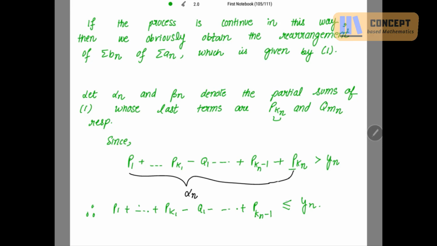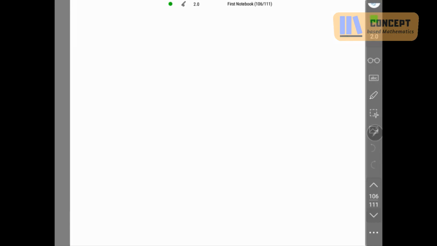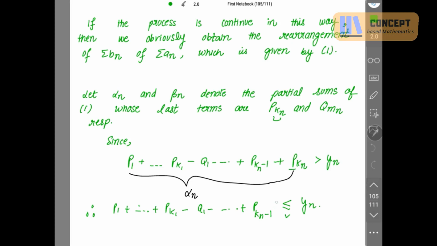So this sum will now be less than or equal to yn. Right? Now I just add again this p_{kn} on both the sides, just to get the knowledge of this inequality sign, and I have added this additional step so that it will be clear to you by steps. So let's add this p_{kn} on both the sides.